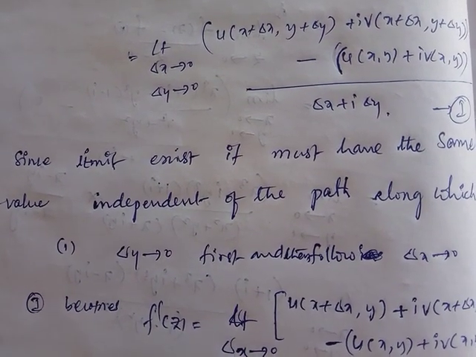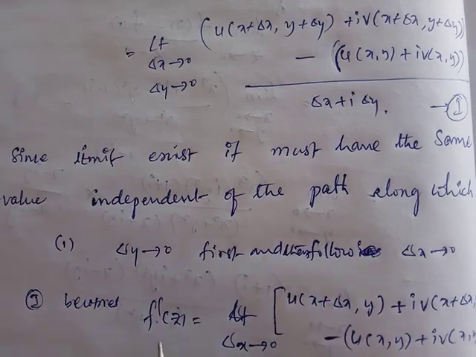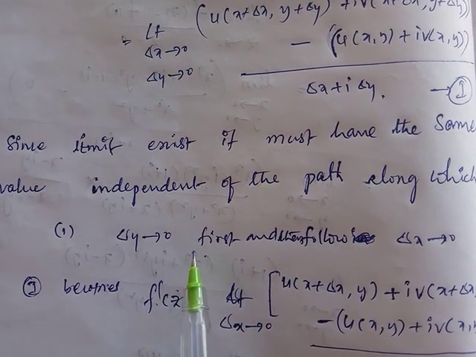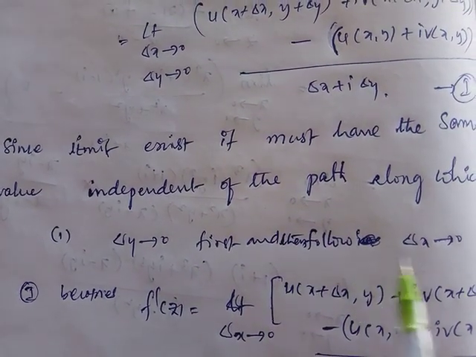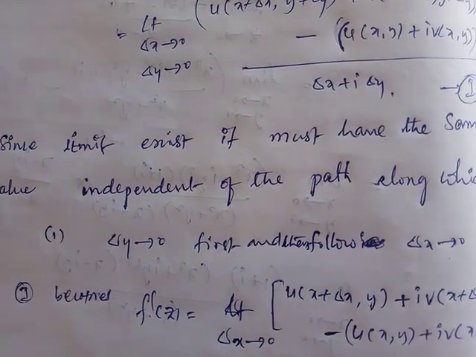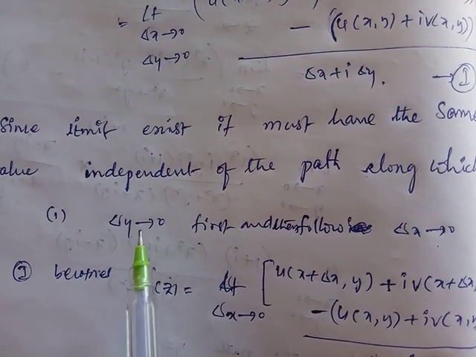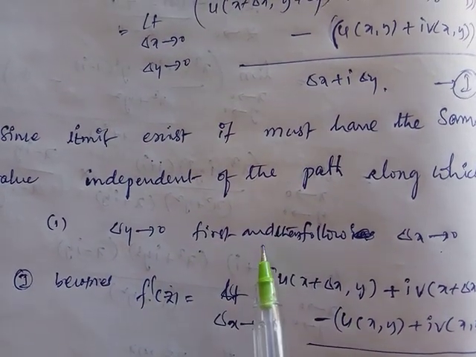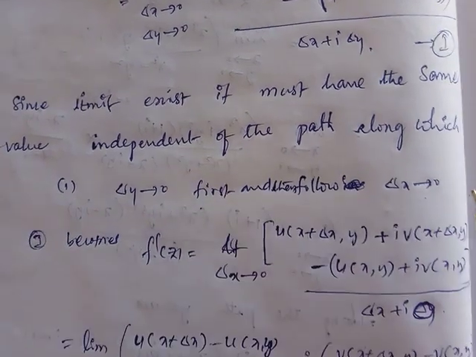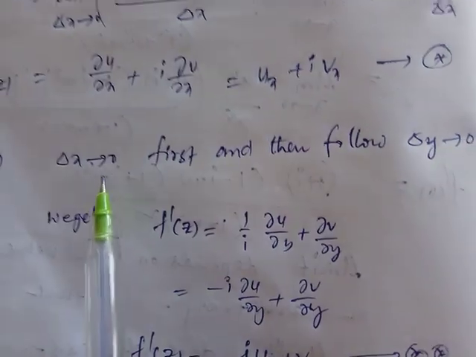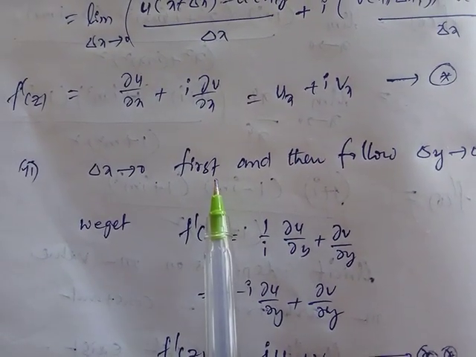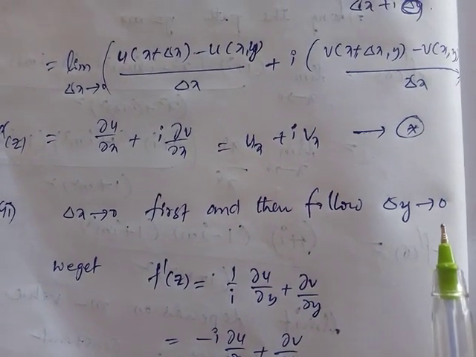I consider two paths. The first one is delta y tends to 0 first and then follow delta x tends to 0. The second path is delta x tends to 0 first and then follow delta y tends to 0. That is the second one.